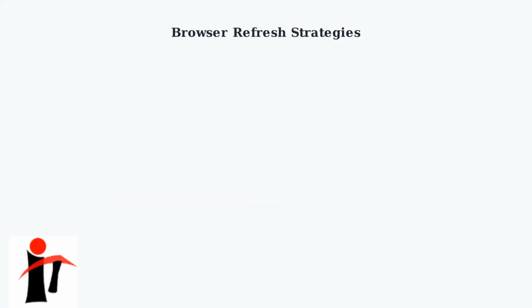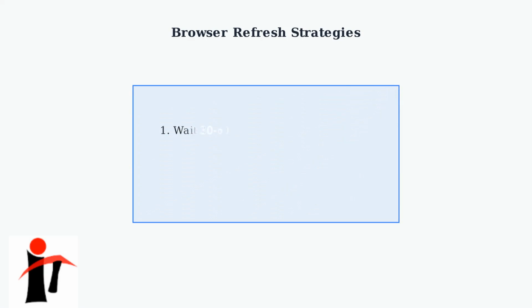When you encounter the error 503 "backend is unhealthy" message, your first line of defense involves strategic browser refresh techniques. These methods can help bypass temporary server issues. The key to effective refreshing is patience. Wait 30 to 60 seconds before attempting to refresh the page. This gives the servers time to recover from the overload.